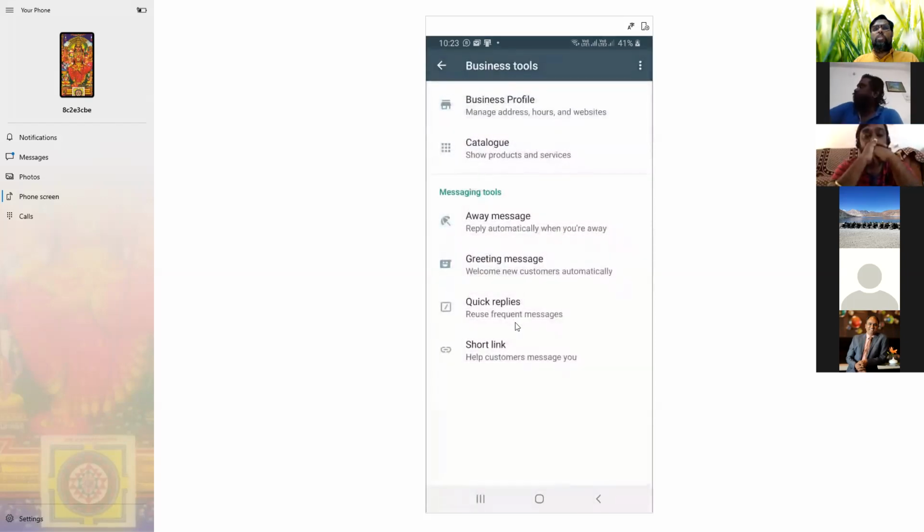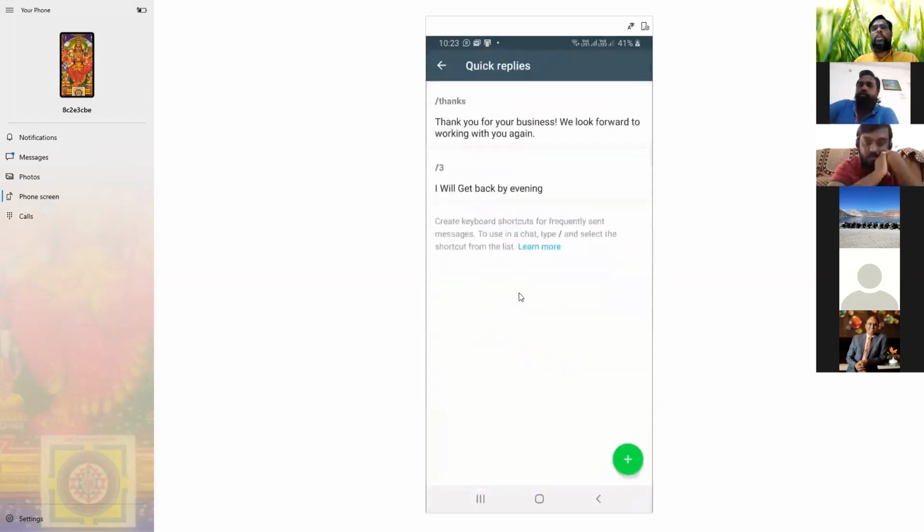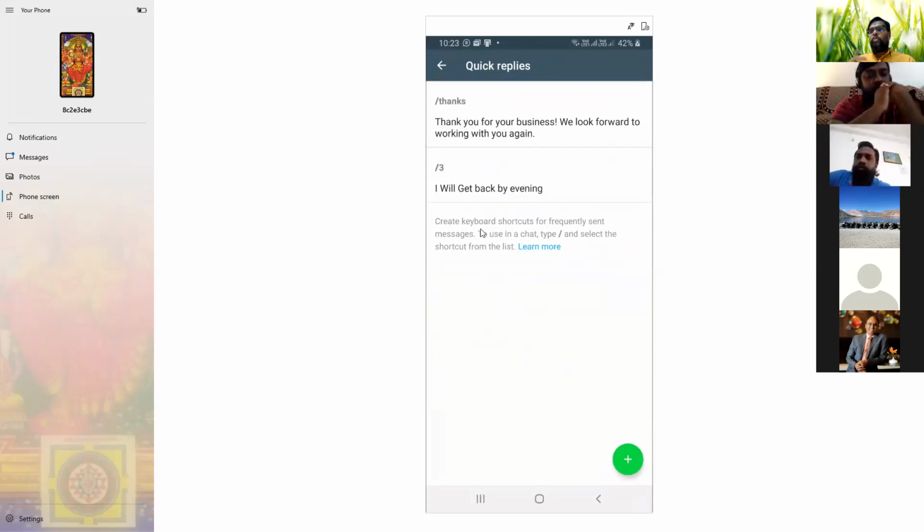Then you go to the quick replies. Here also you can put some message, and it will give the quick reply. Now we can have an option; I put a 3. For example, you get a call on your mobile during your office meeting. You can send a prepared message: I'll call you later. Call me back after 30 minutes. I'm busy. I'm driving. You can create these here.